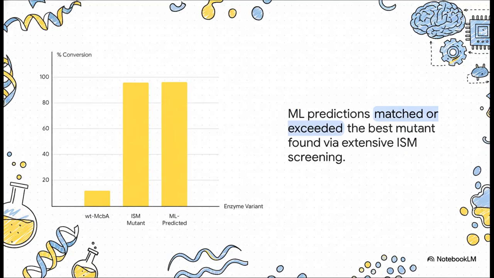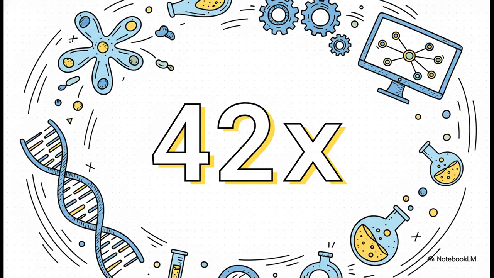And this chart lays out the results quite clearly. On the left, you have wild-type McbA at 12% conversion. The mutant found through the traditional ISM campaign reached 96%. And the key result is that the top mutants predicted by the machine learning model also achieved this 96% conversion level, but they did so with a fraction of the experimental effort. When they performed a kinetic characterization of the best-engineered mutant from McbA, they found a 42-fold increase in catalytic efficiency, which is defined as Kcat over Km, when compared back to the wild-type enzyme.